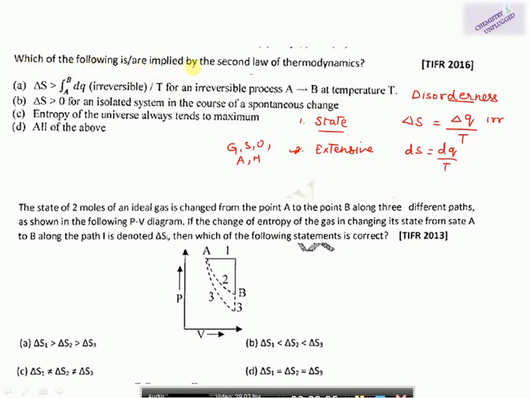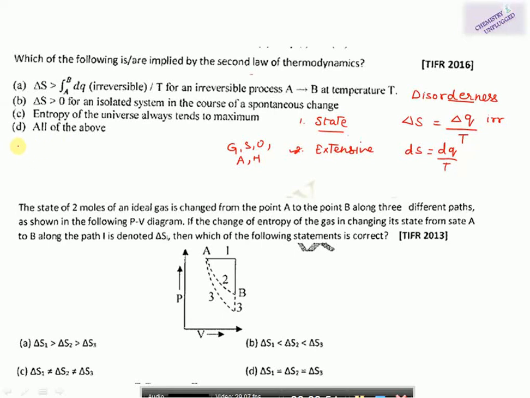Which of the following is or are implied by the second law of thermodynamics? First is del S greater than the integral of dQ irreversible over T, for an irreversible process A to B at temperature T. So what is the meaning of this?